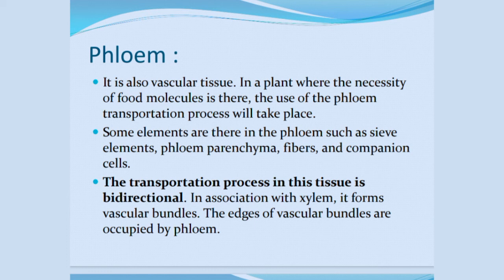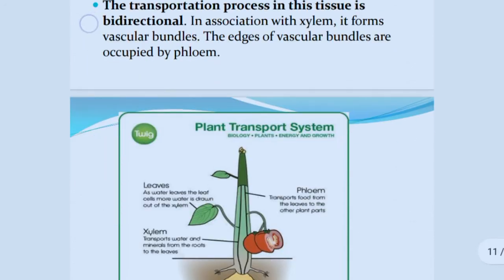The transportation in this tissue is bidirectional. See, transportation in xylem is unidirectional while that in phloem is bidirectional. In association with xylem, it forms the vascular bundle. The edges of the vascular bundle are occupied by phloem.